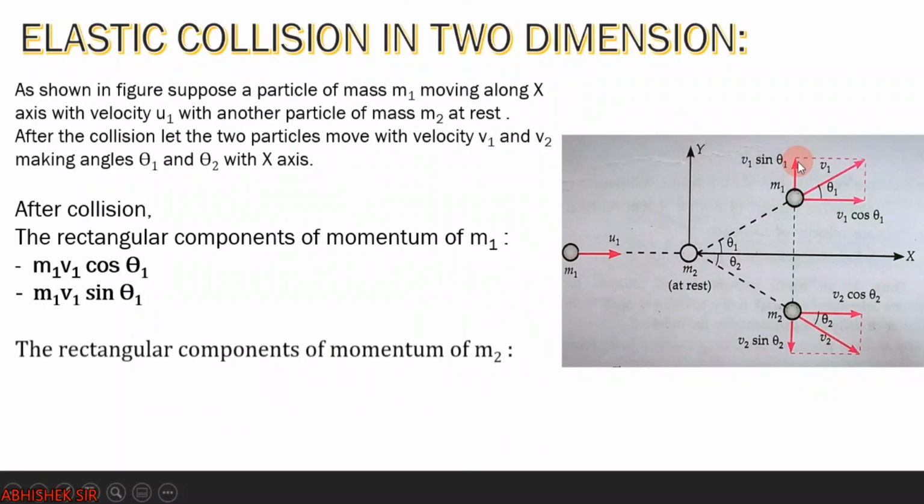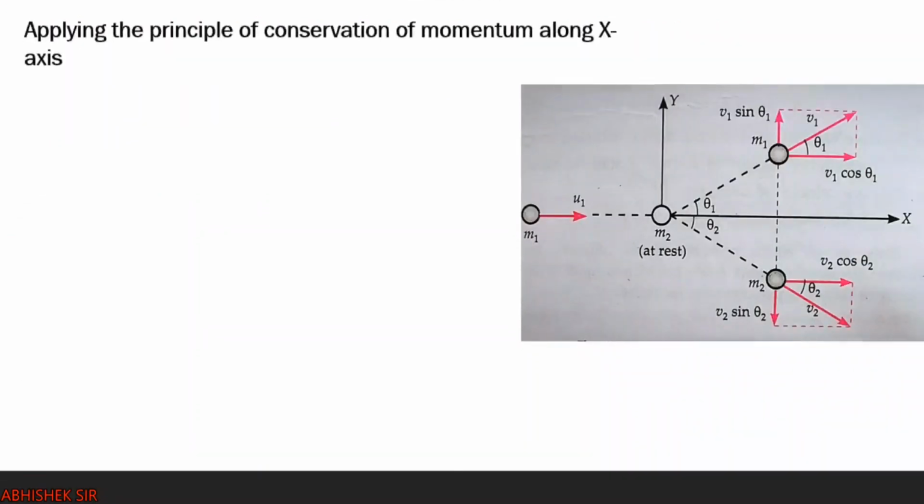Same way for m2, the rectangular components are m2 v2 cos theta 2 along the positive x-axis and m2 v2 sin theta 2, which you notice is towards the negative y-axis. So we have split the components of momentum of both objects. Now why momentum? Because conservation of momentum takes place.